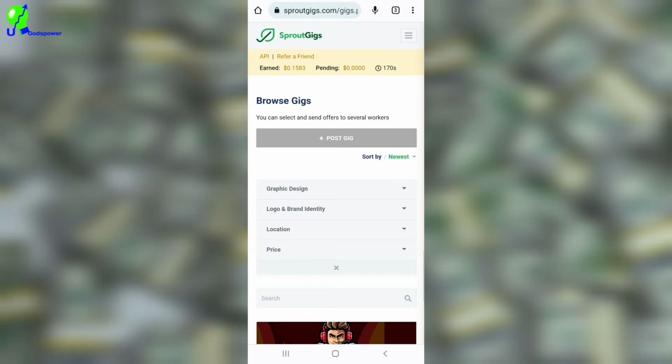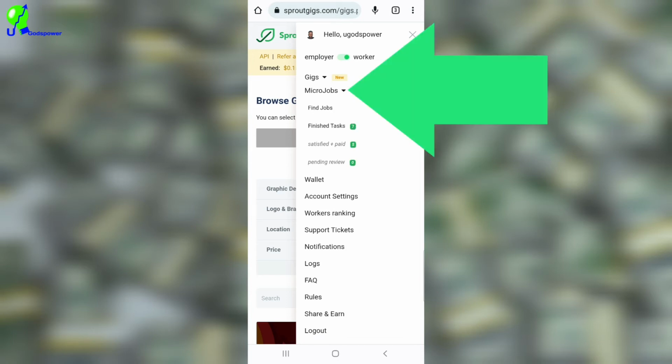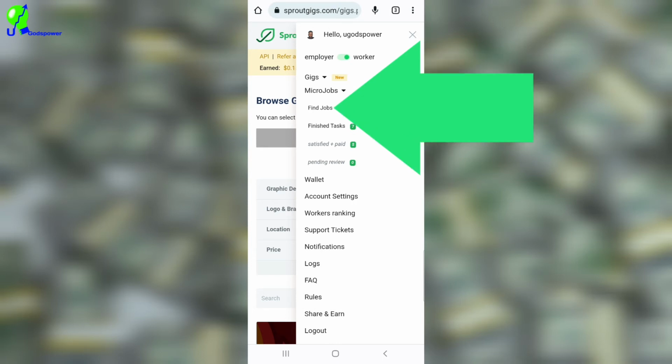Let me show you. If I click on this three-line icon here and click on the session, make sure you are on a worker account. Once you click, you have to click on this button to switch to worker, so that you'll be able to do what I'm going to show you. Once you do that, you click on the section where it says micro jobs. If I click on micro jobs here, you click on the section where it says find jobs.